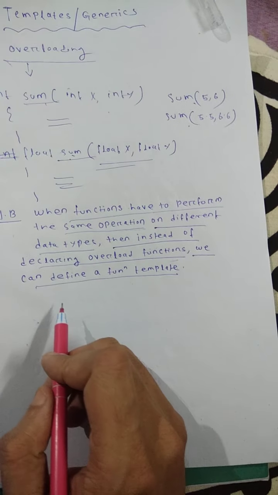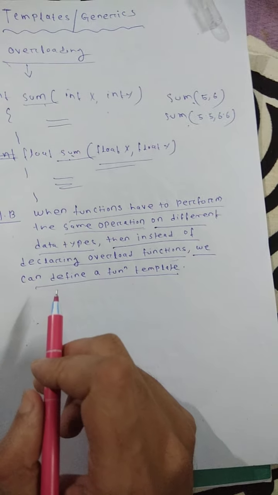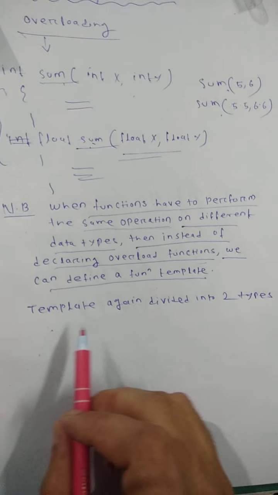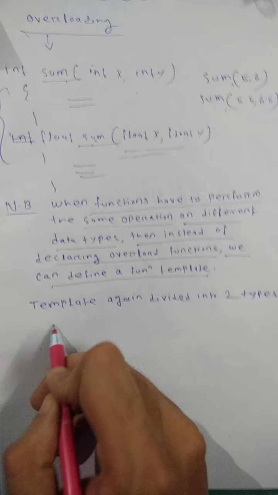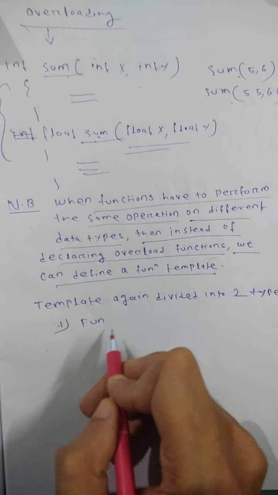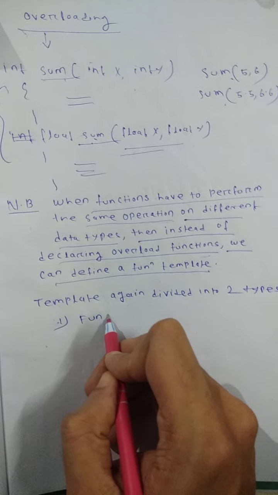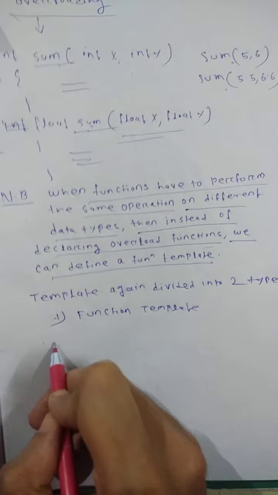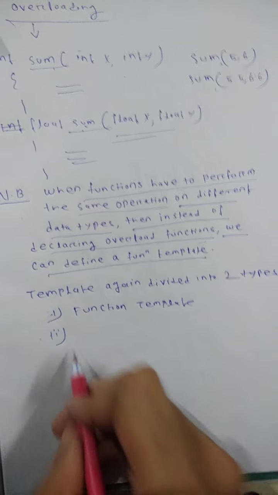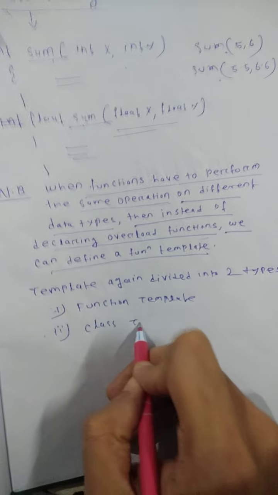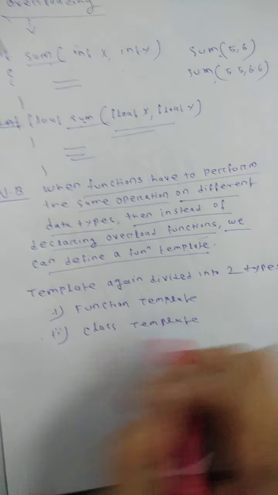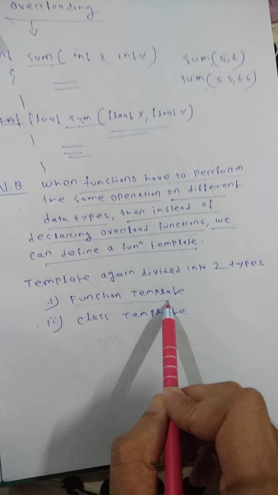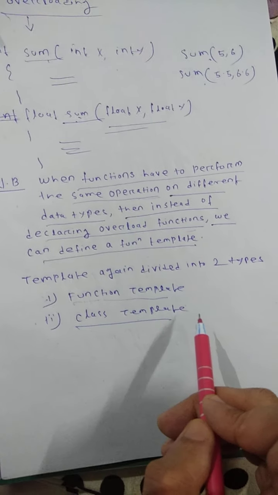The function template again divides into two types. One is the function template, also called the generic function template, and another is the class template. So templates in C++ divide into two types: the function template, also called a generic function, and the class template, also called a generic class.